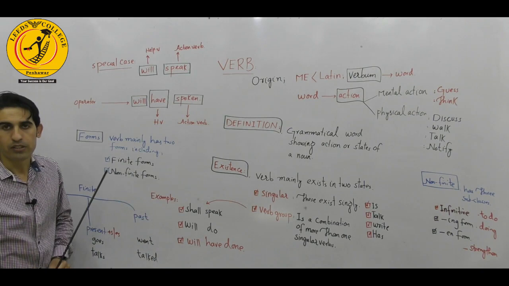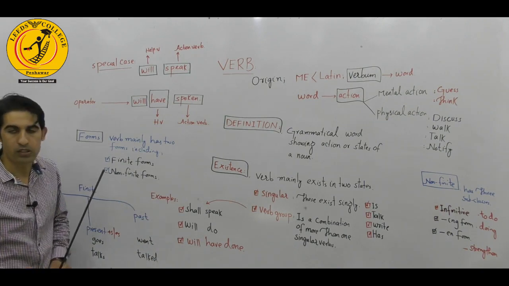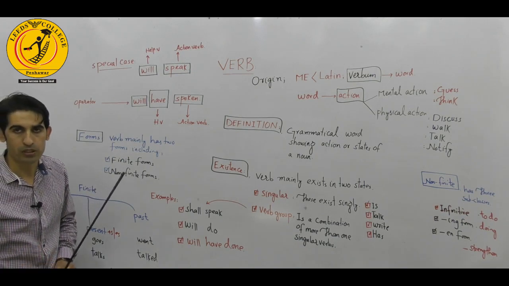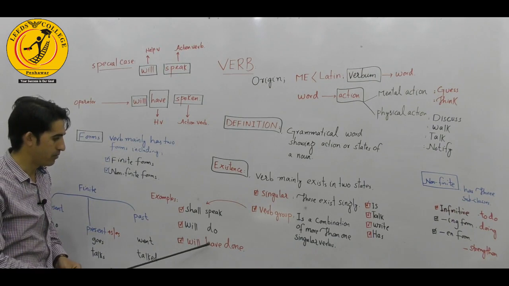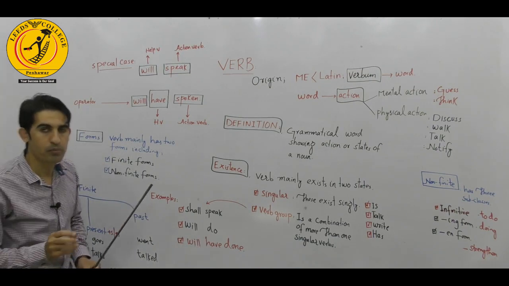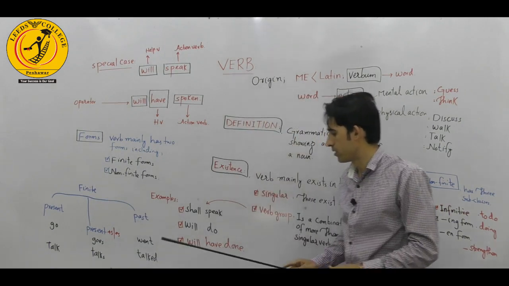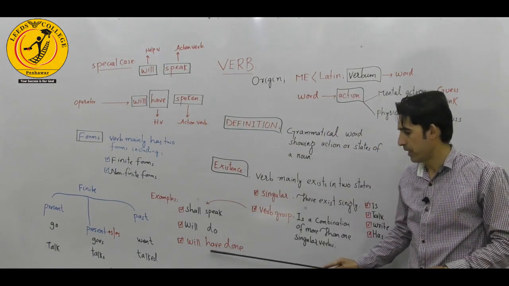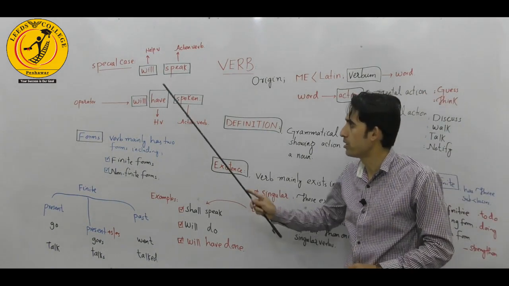We have a special case right here. Sometimes we have a verb group as a combination of more than two singular verbs. Take this case for example, will have done. This verb phrase and verb group is a combination of three singular verbs. This is the special case I want to discuss right here.